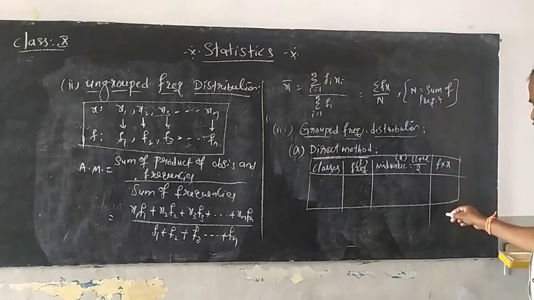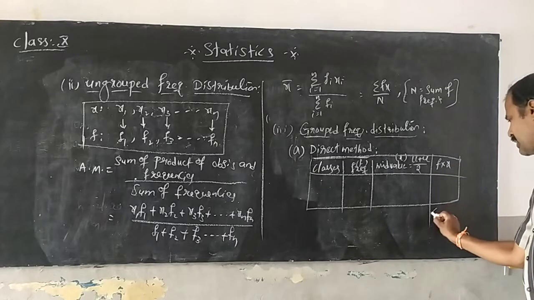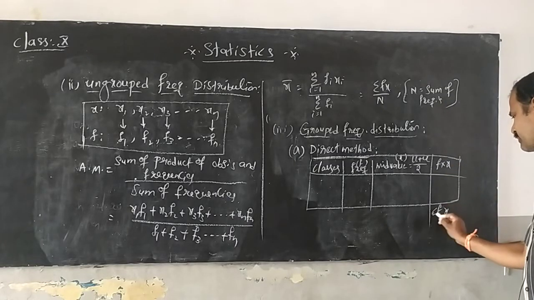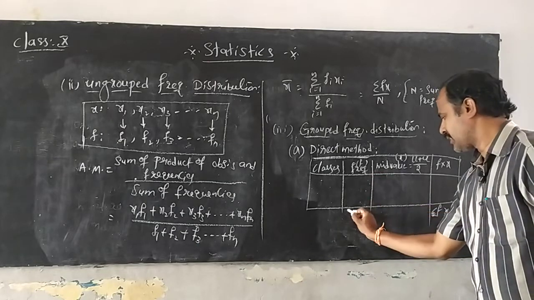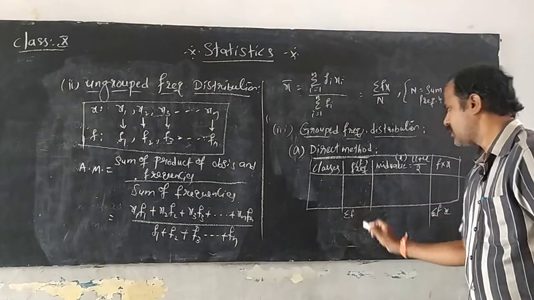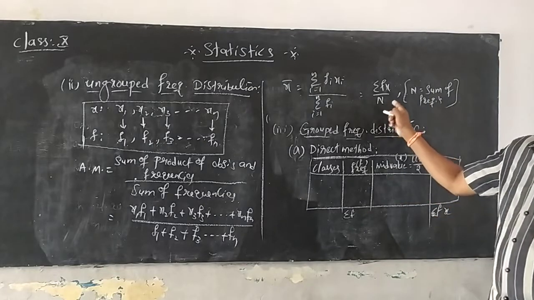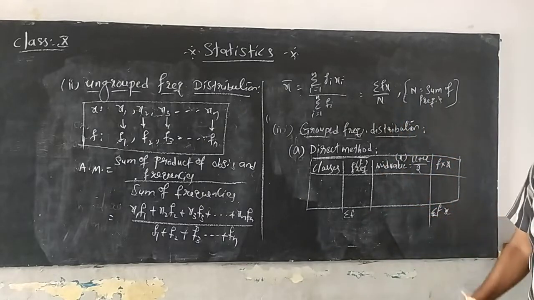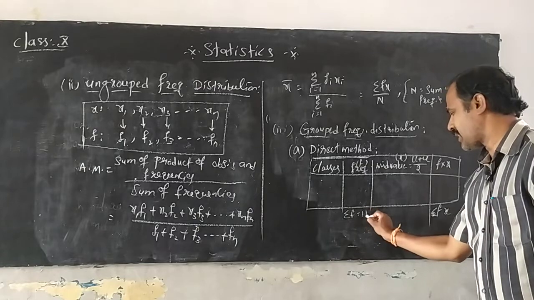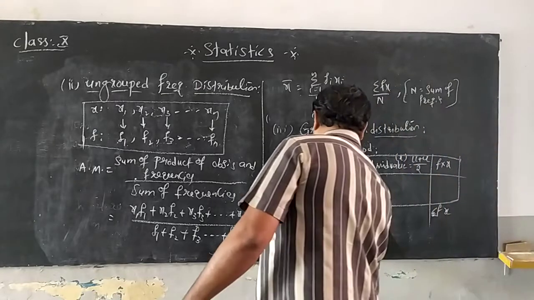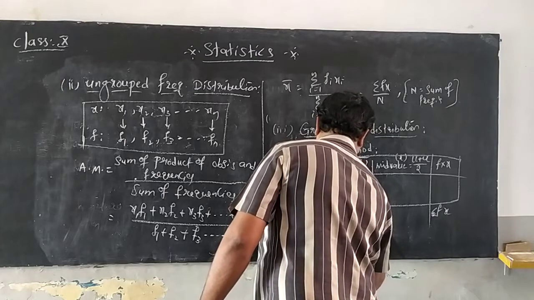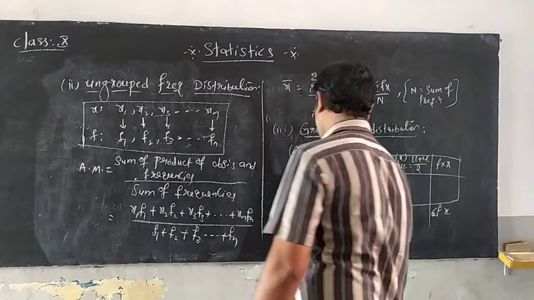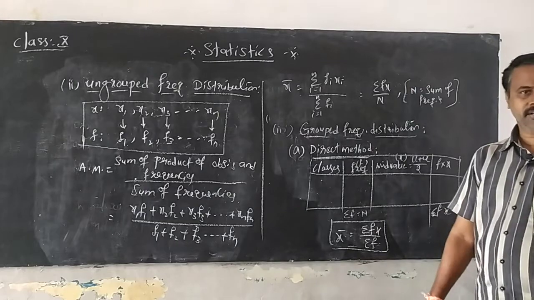Now as you know, you are going to find all the sums, that is sigma Fx. Then add all the frequencies, that is sigma F, and you use the same formula: x bar is equal to sigma Fx by sigma F, or this can be taken as capital N. So x bar is equal to sigma Fx by sigma F, or else sigma Fx by N. Did you understand?